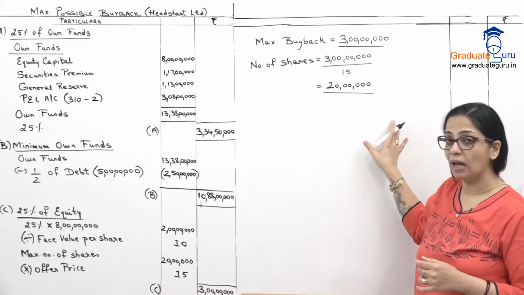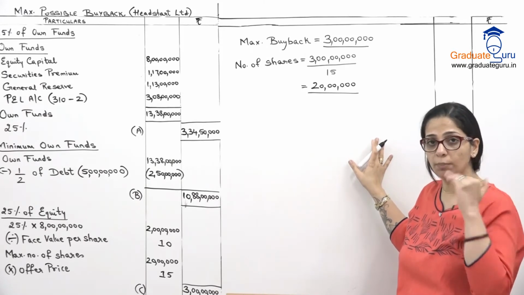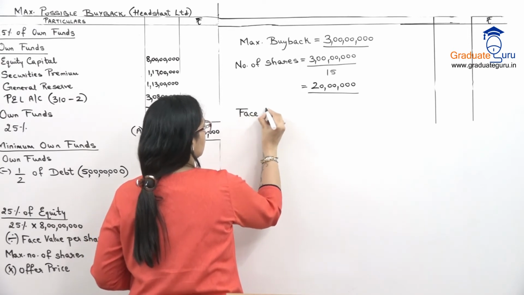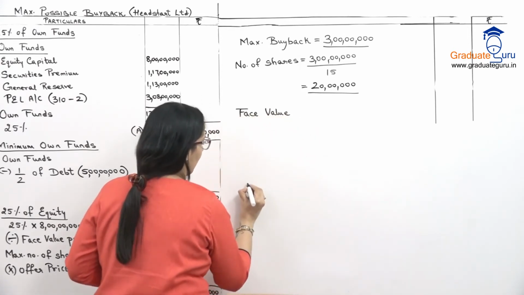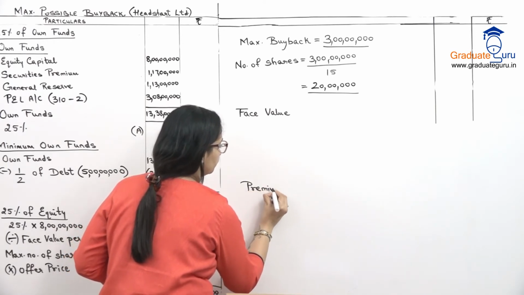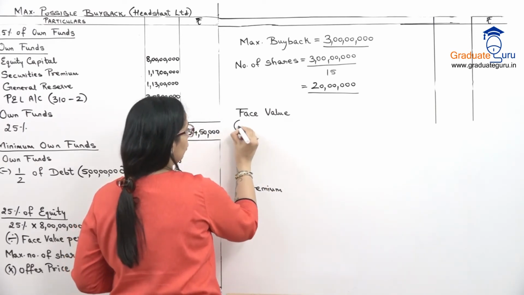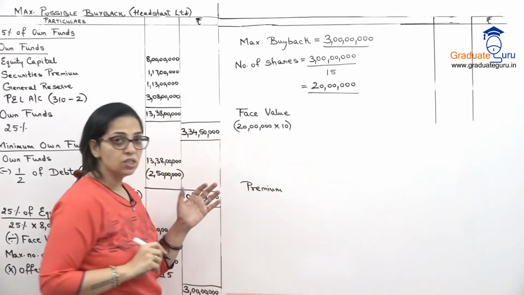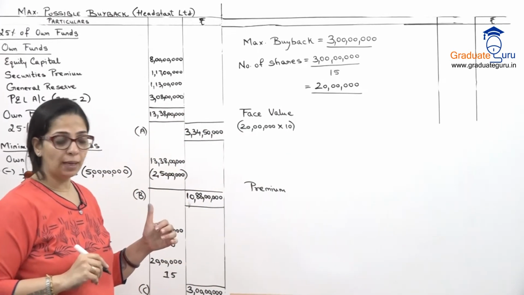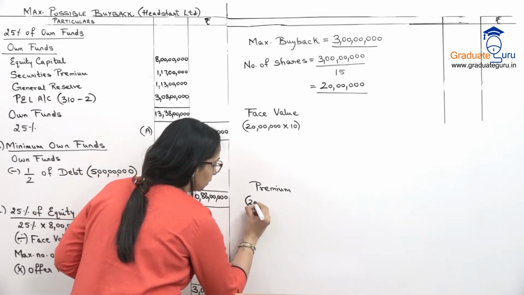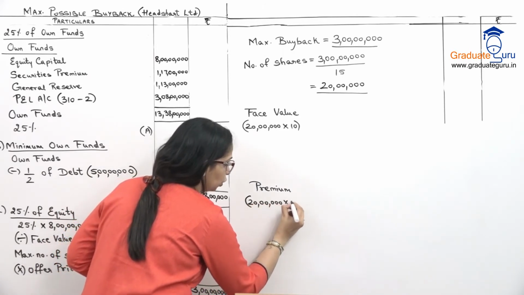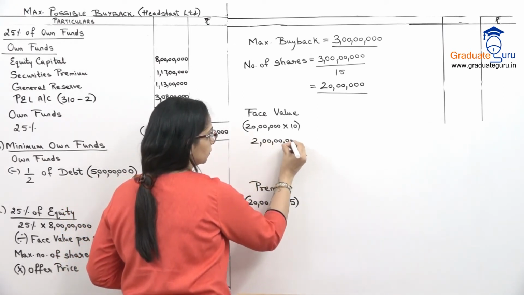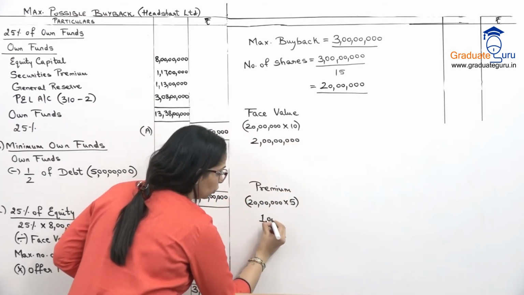Okay. Now since we have this, let's calculate our equations also before we go to the journal entries. So face value and premium. Okay. Face value will be 20 lakhs into 10 और 10 रुपए के शेयर हम 15 रुपए में बाय बैक कर रहे हैं. So 5 rupees is the premium. So 20 lakh into 5 is my premium. So this is 2 crores and this is 1 crore.